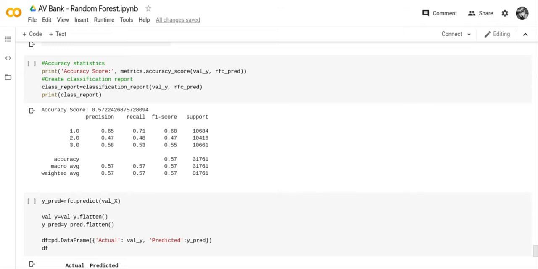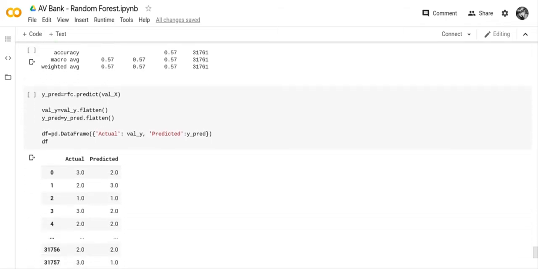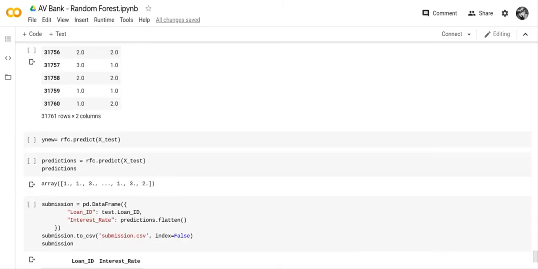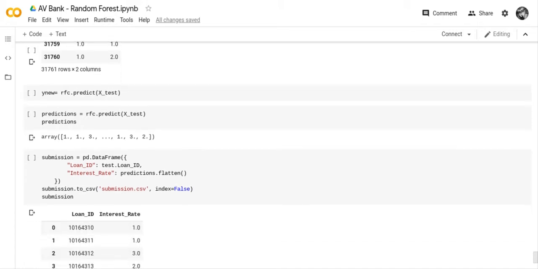We checked our accuracy, and now what we did is we put our YPRED in a data frame with the actual value, and we compared it. Now we've set up YNew, which is predict on X test, and that created something called predictions.